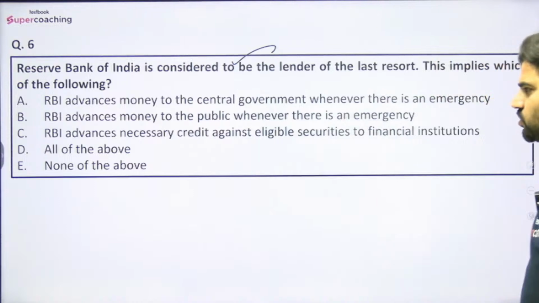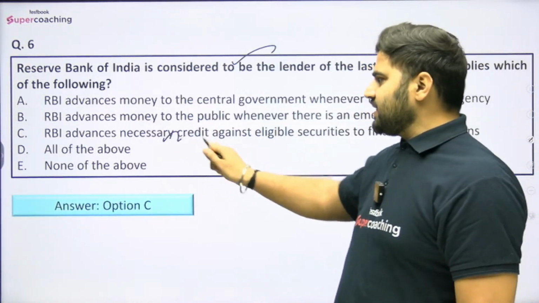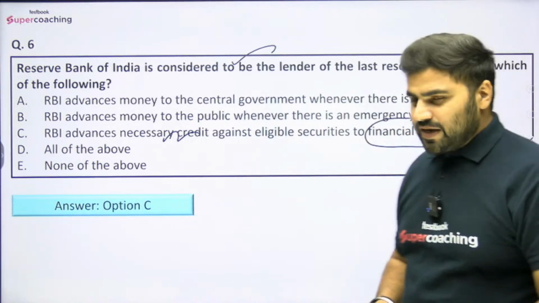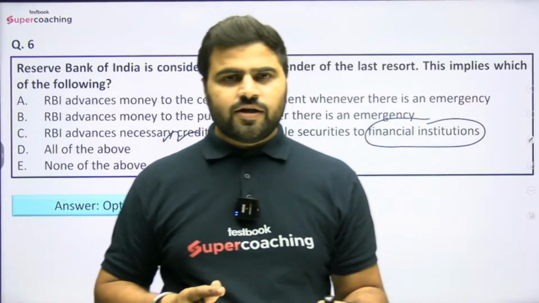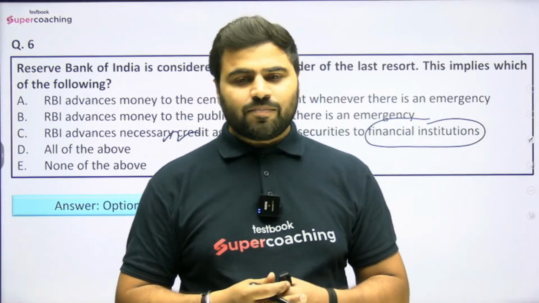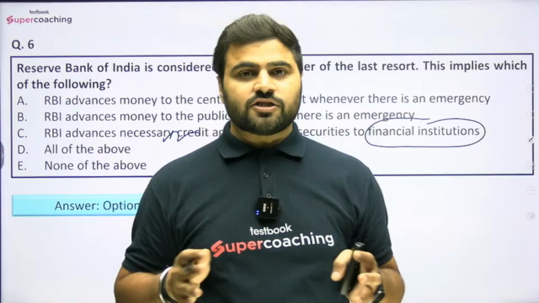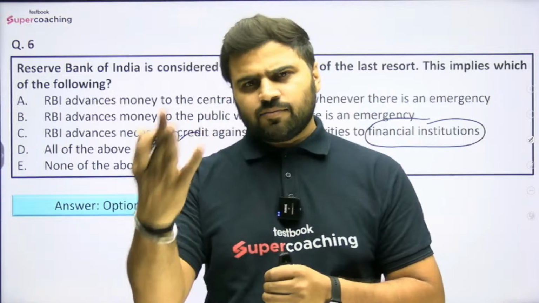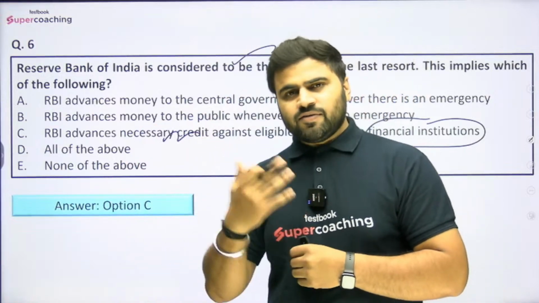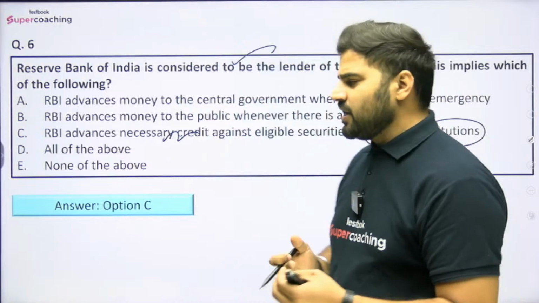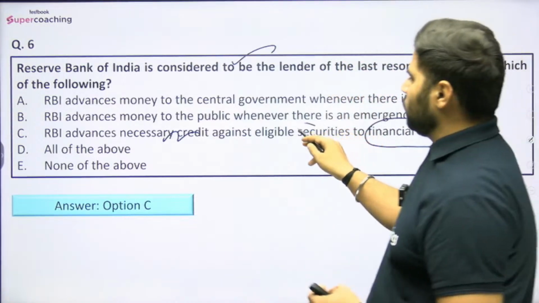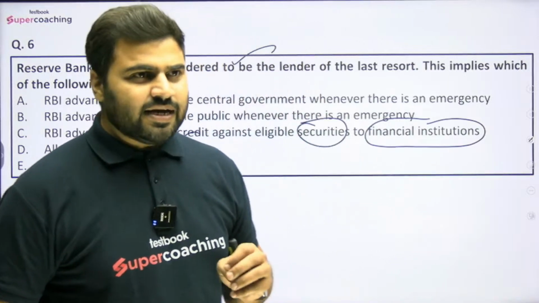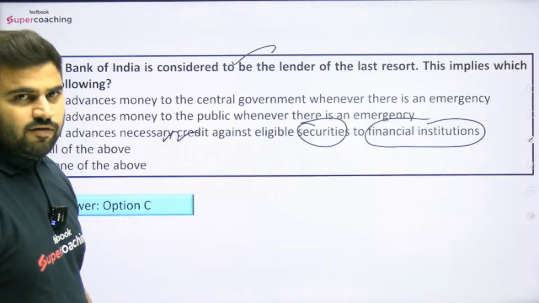So the correct explanation is option number C here, that is RBI advances necessary credit against eligible securities to financial institutions, ठीक है? तो जब भी financial institutions को पैसे की जरूरत पड़ती है, so they can approach to Reserve Bank of India, क्योंकि financial institutions, जैसे सपोज बैंक्स हो गया, ठीक है? तो बैंक्स में कभी लिक्विडिटी की प्रॉब्लम नहीं आनी चाहिए, अदरवाइज एक ट्रस्ट इशू होता है. तो whenever they feel that they are short of liquidity, then in that case they can approach to the Reserve Bank of India. Definitely RBI will give them money and RBI will charge interest, and also RBI will take some kind of securities, ठीक है, as a collateral. तो बेसिकली वो सारी चीज हो जाएंगी, बट RBI इज देयर टू हेल्प देम, एंड दैट इज व्हाई RBI is considered to be the lender of last resort.